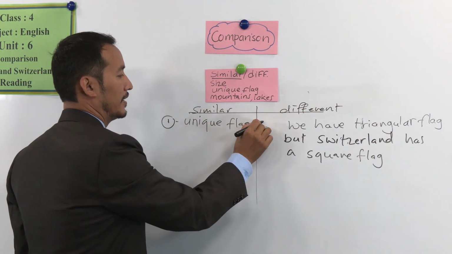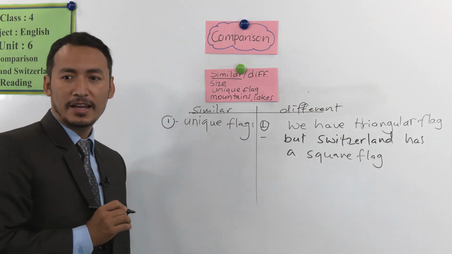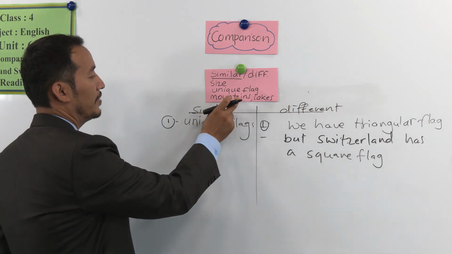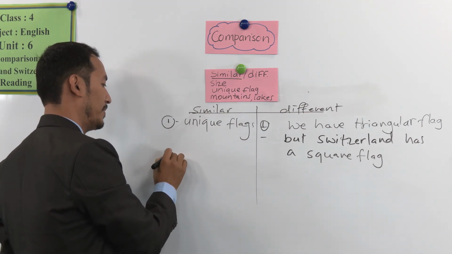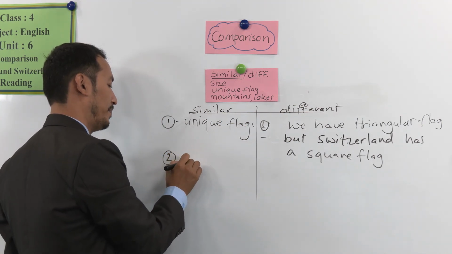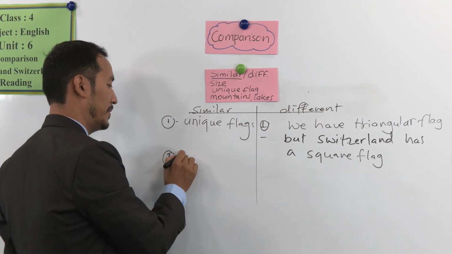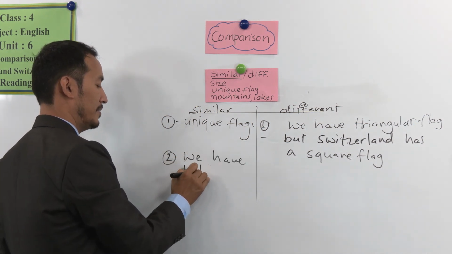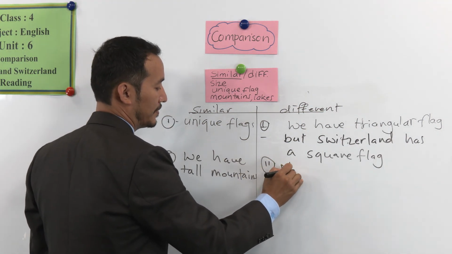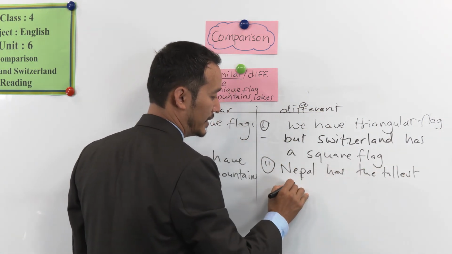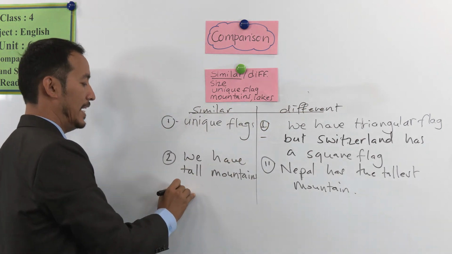Okay, that's the difference. And we have another differences is that we are similar because we have, yes, tall mountains. We have tall mountains, but Nepal has the tallest mountain. Likewise, we can talk about lakes.